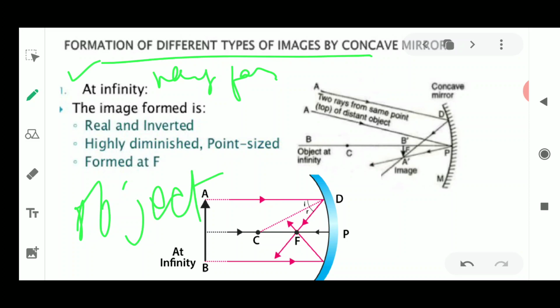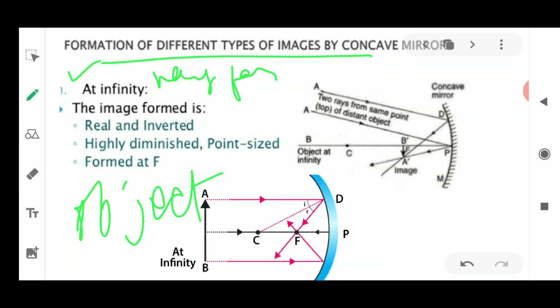Now the following rays of light are usually used to locate the images formed by the concave mirror. For that we need to recall the rules, which we have already seen, and I told you that the image will be formed where the two lines cross or intersect each other.